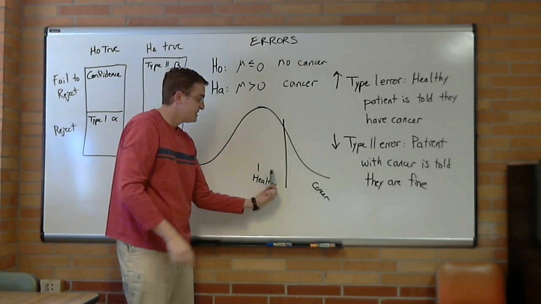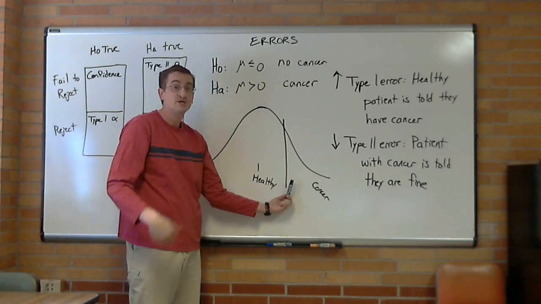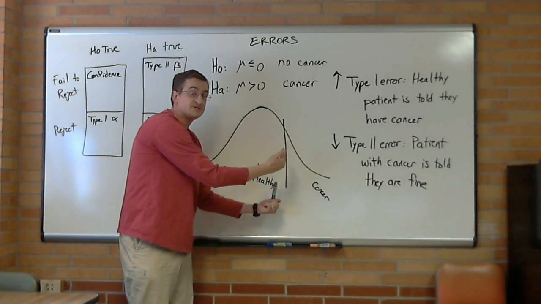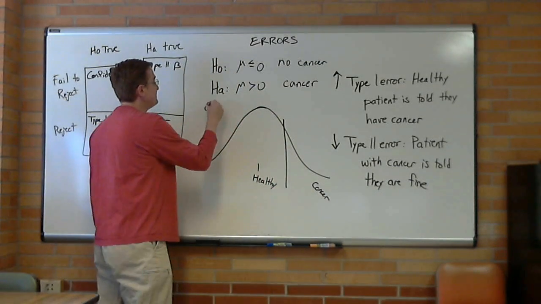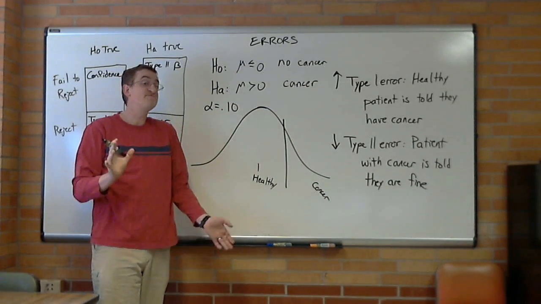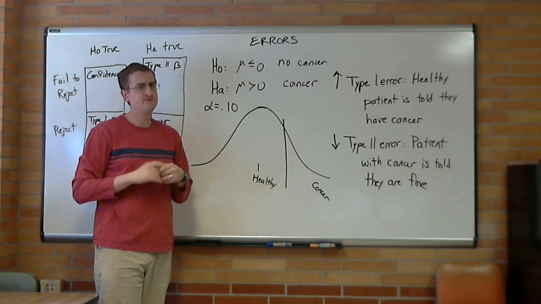So that if there's even a little bit of evidence, we're going to tell the patient, look, I think you might have cancer. Let's continue testing. Let's investigate further. And so a lot of doctors will pull this alpha level in. Instead of an alpha level of 0.05, let's do an alpha level of 0.1, or maybe even 0.15. 0.2 is pretty extreme. I have actually seen an alpha of 0.25, but that was pretty extreme.